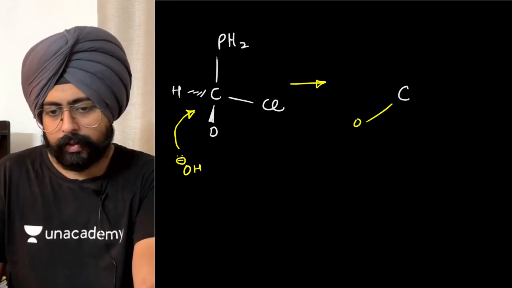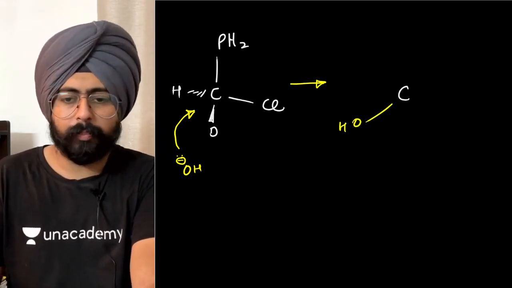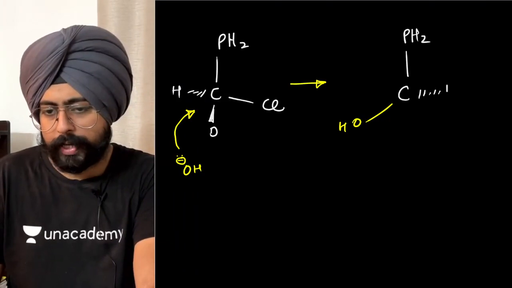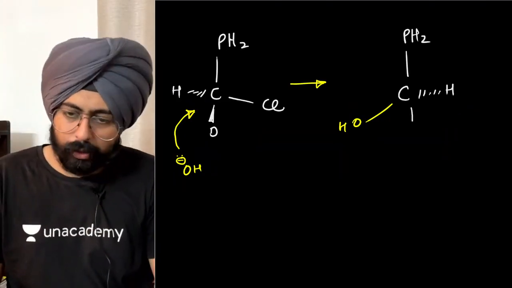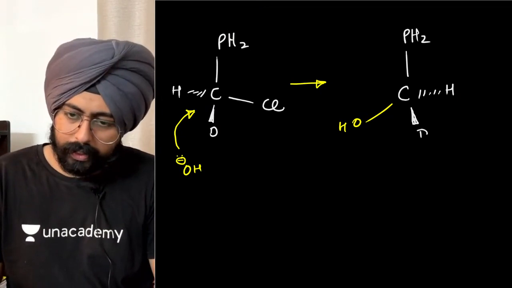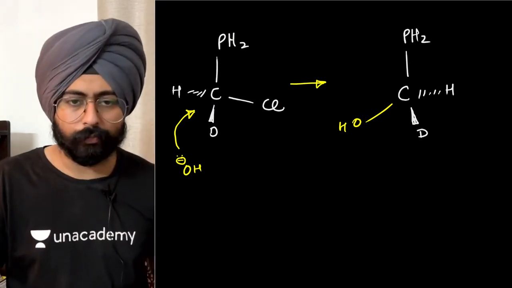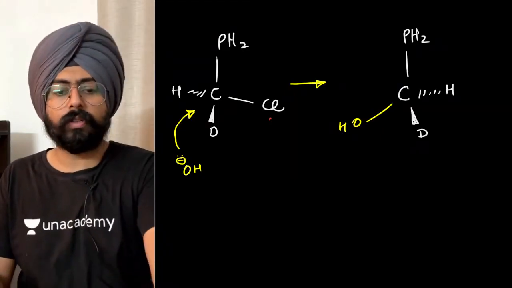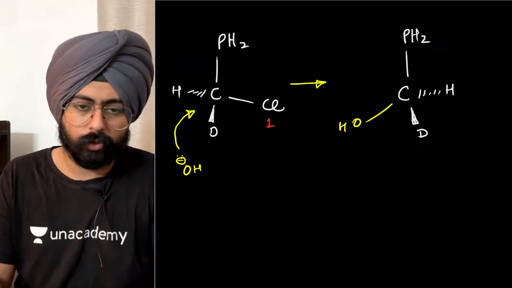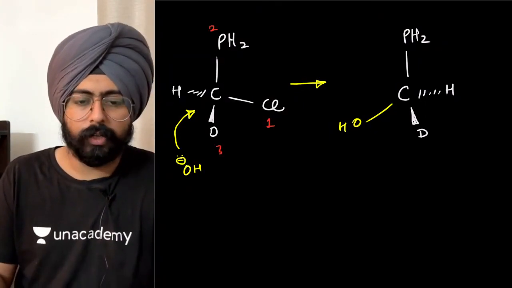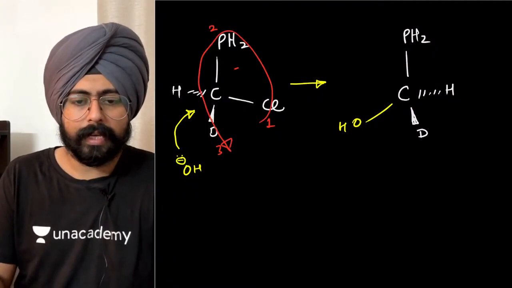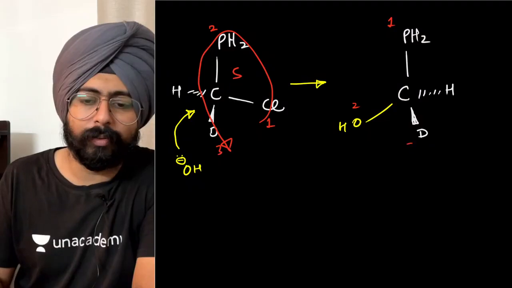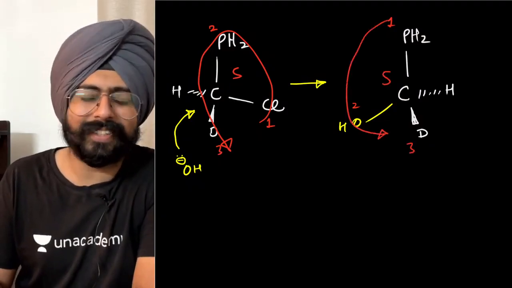Oxygen will approach from the opposite side. The phosphorus's direction is not changing at all. But the hydrogen, because of the flip, now points in the other direction. The deuterium also, because of the flip, points in the other direction. Now, let's write the RS configuration. Chlorine versus phosphorus: chlorine has higher atomic number, higher atomic mass. So chlorine first priority, phosphorus second priority, deuterium third priority. This is S configuration. Look at the right hand side now. Phosphorus first priority, oxygen second priority, deuterium third priority. It is again S configuration.